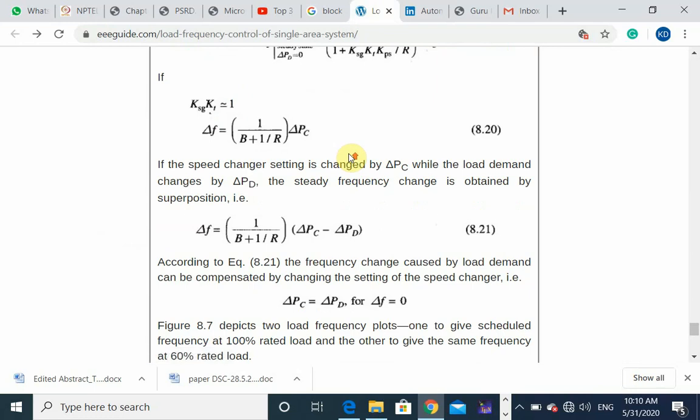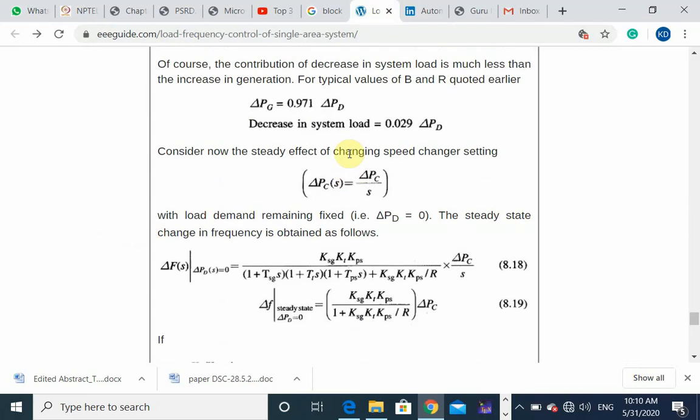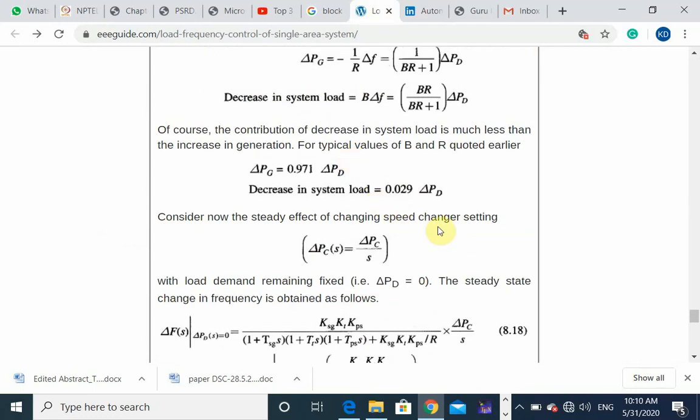But if delta PC is non-zero, then when delta PC is 0, the final frequency will be changed. The steady state frequency is not the same as the rated frequency. For an increase in load demand, the final frequency is less than the rated frequency.